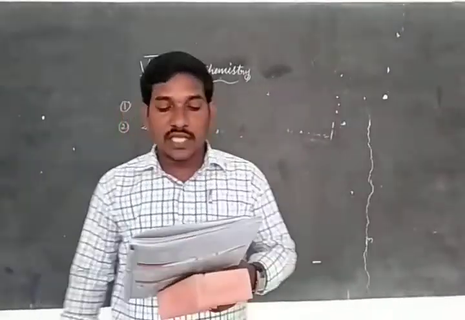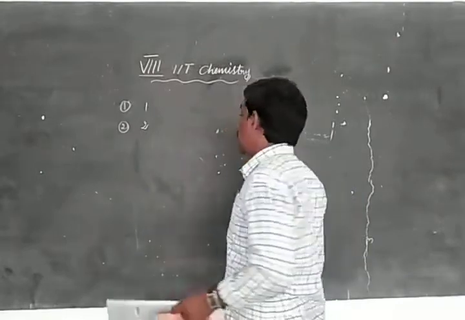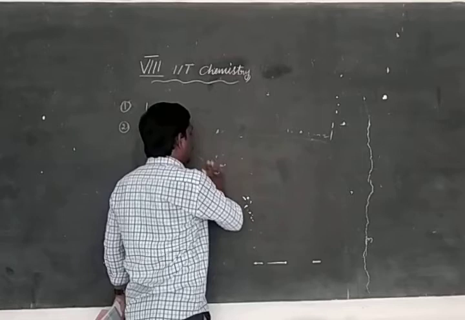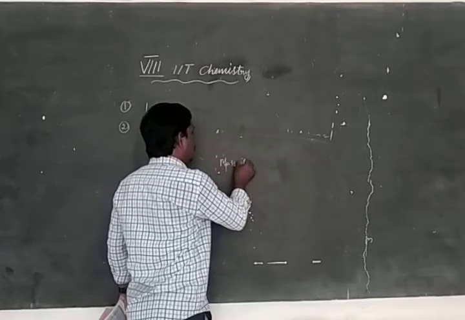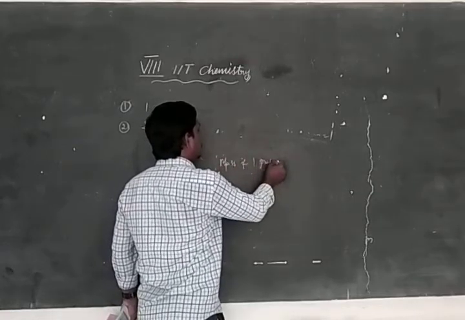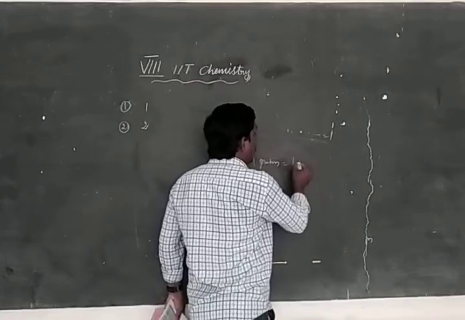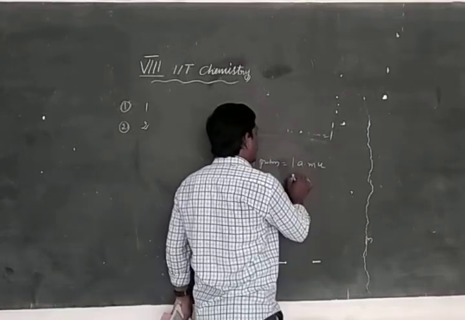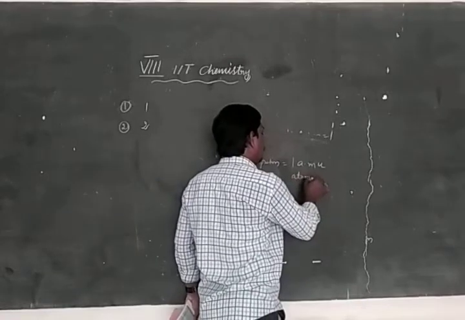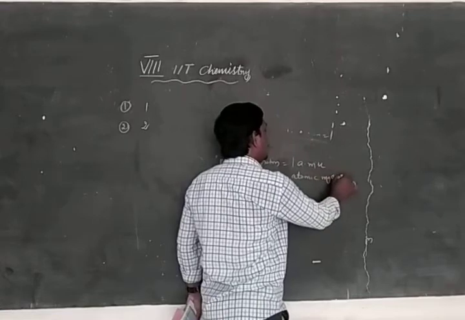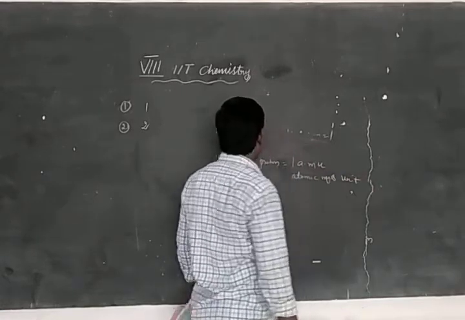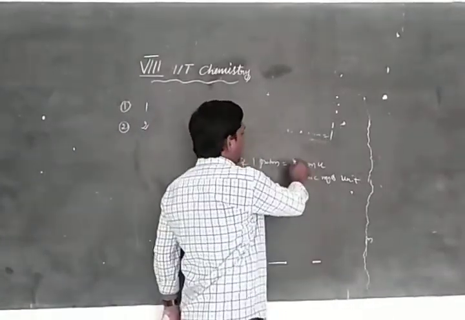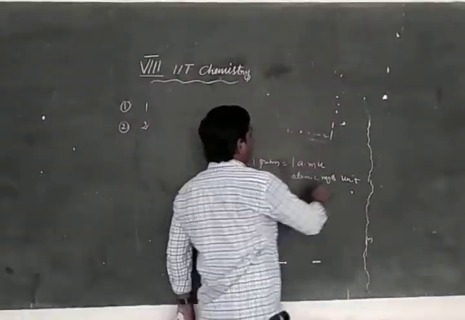Third, what is the mass of one proton? The mass of one proton is equal to 1 AMU.